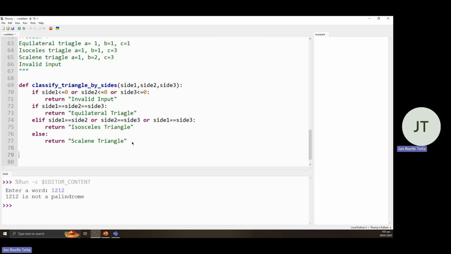From here, we'll be printing out our results. So let's create the main program itself, the start triangle by sides.